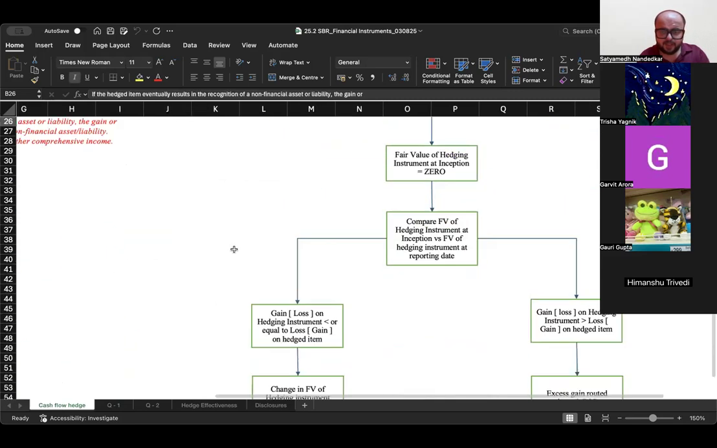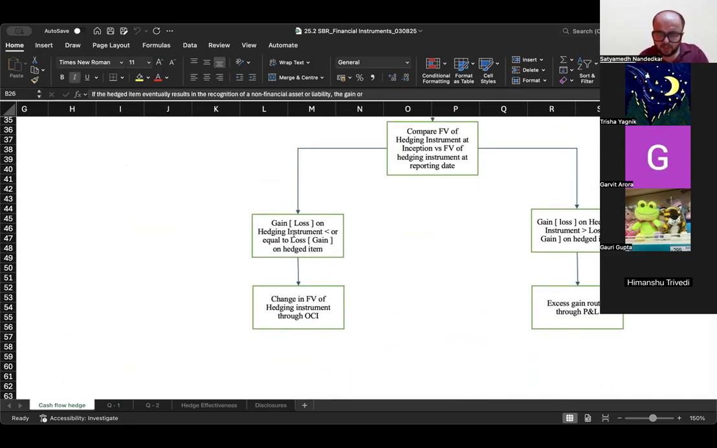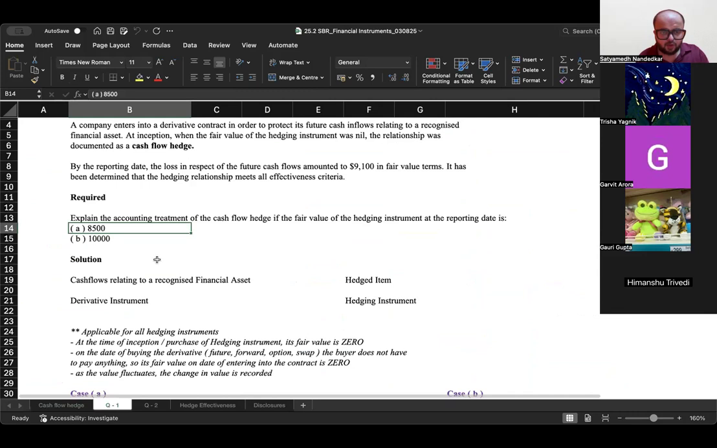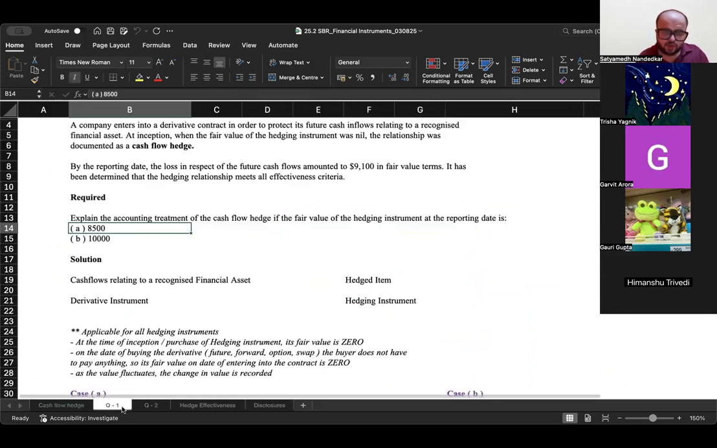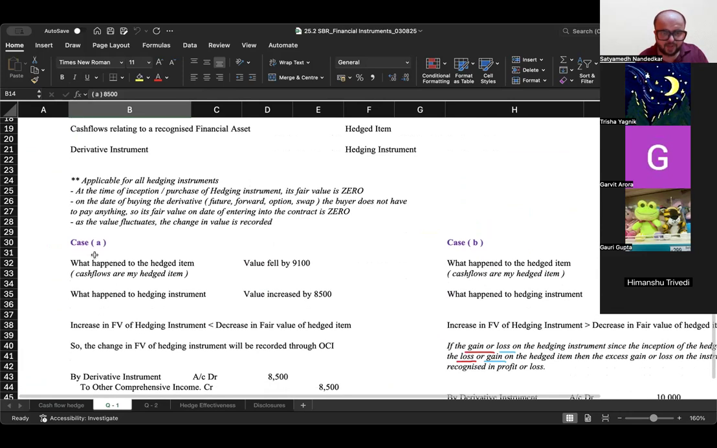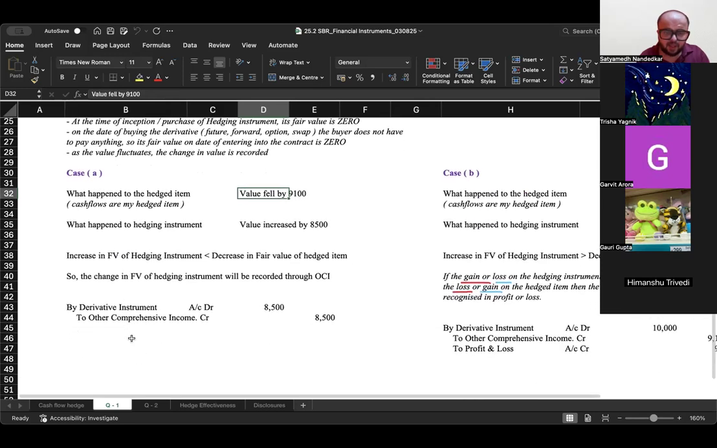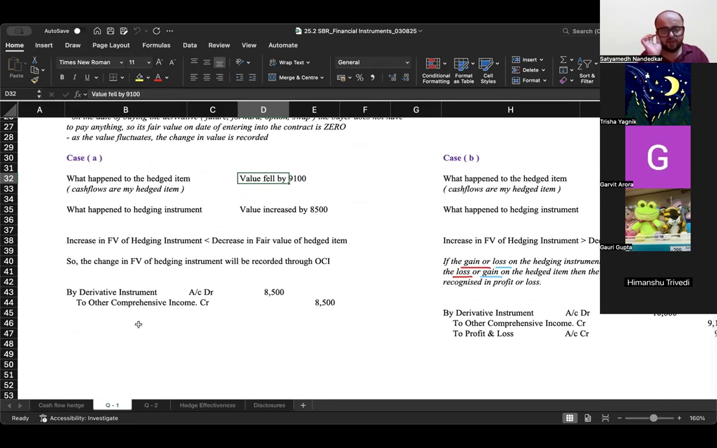8500. यहाँ पे क्या लिखा है? If the gain on the hedging instrument 8500 is less than or equal to loss on the hedged item. Loss on the hedged item is 9100. Gain on the hedging instrument is 8500. Value of hedged item fell by 9100. Hedging instrument increase हो गया by 8500. In this case, recognize the differential amount in other comprehensive income.